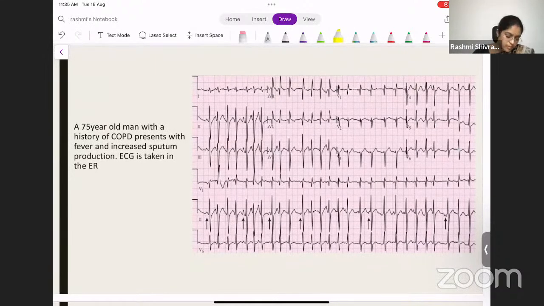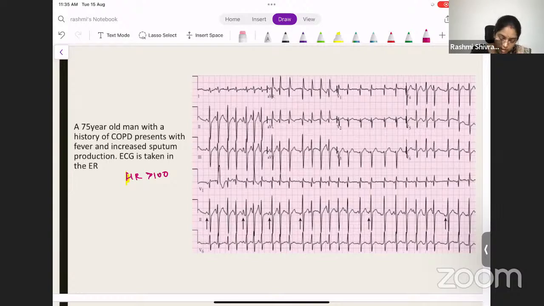A 75-year-old man with a history of COPD presents with fever and increased sputum production. So there's some issue with the lungs and he's having an ECG abnormality. So how do you approach this ECG? What do you think about the heart rate? It is definitely more than 100, right? Heart rate is more than 100, which means tachycardia is there.